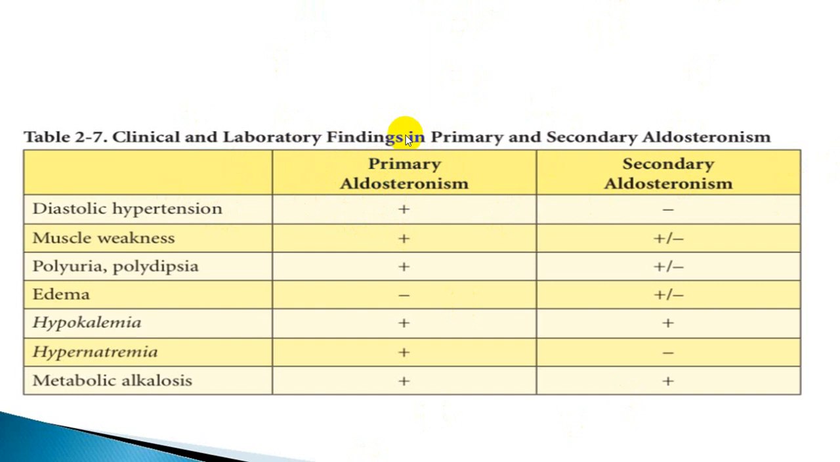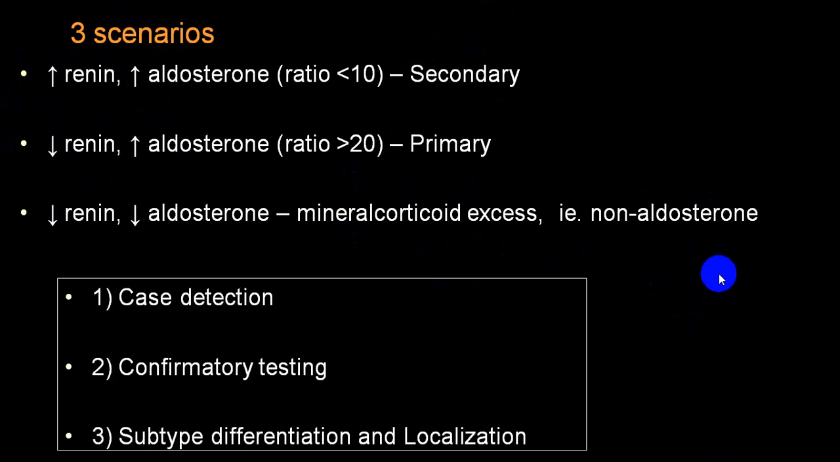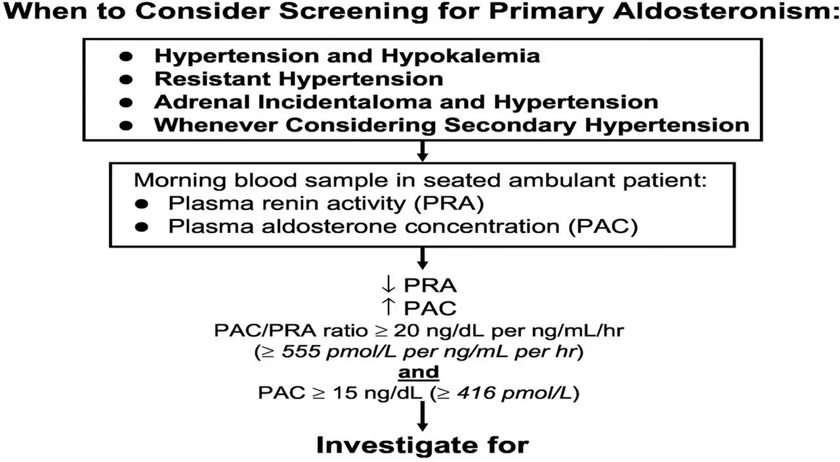In primary, low renin, high aldosterone, while in secondary, high renin, high aldosterone. And if you get both low, it is more in favor of what we call the pseudo variety, other than primary and secondary. So always go for that. I skip over this difference: aldosterone producing adenoma, adrenal hyperplasia, and low renin essential hypertension. Mild difference. We skip over that particular part.